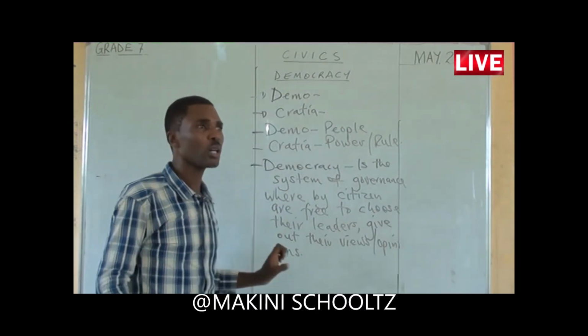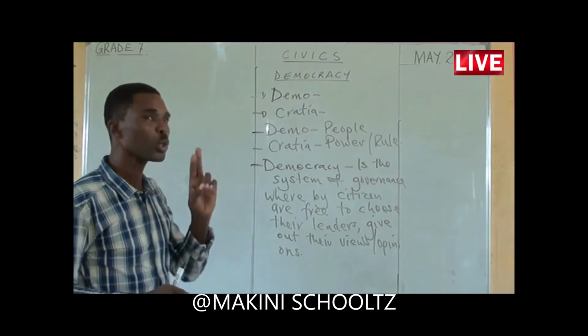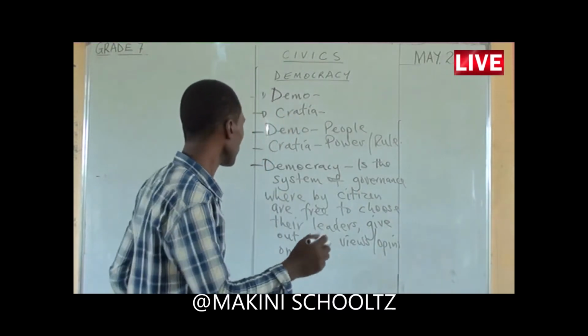Now, let's go to the types of democracy. There are two major types of democracy.